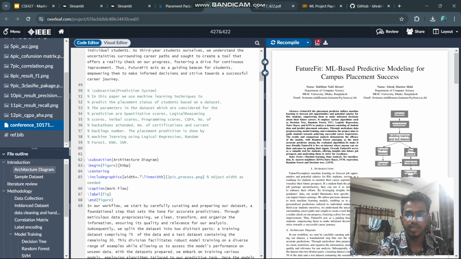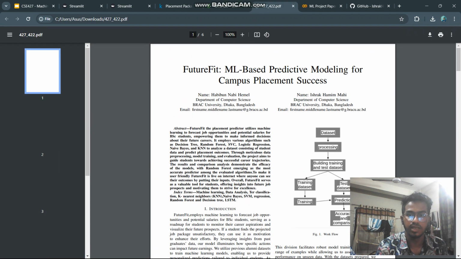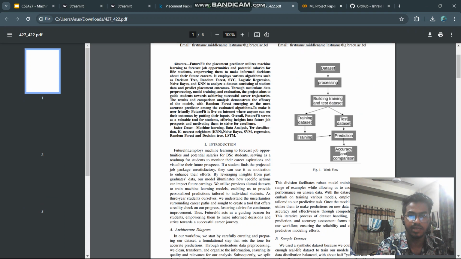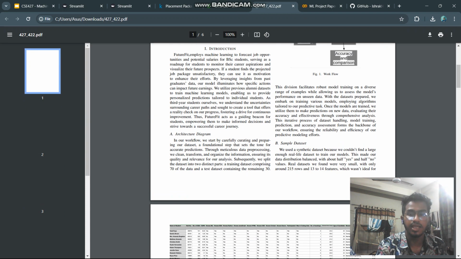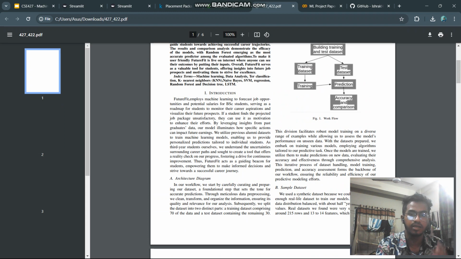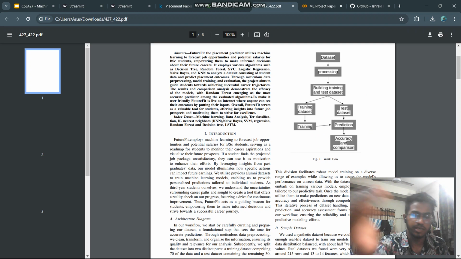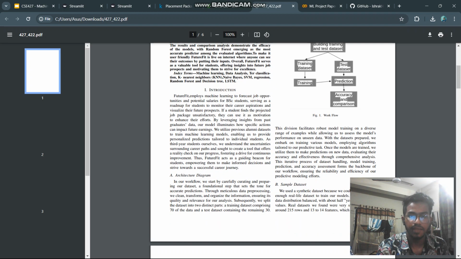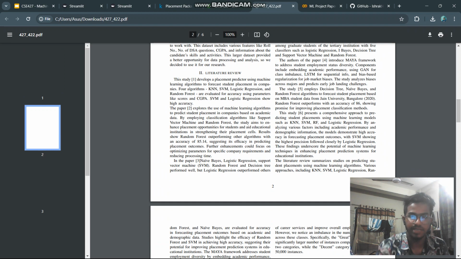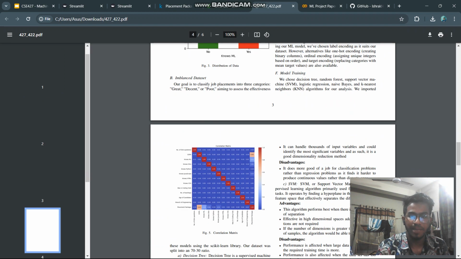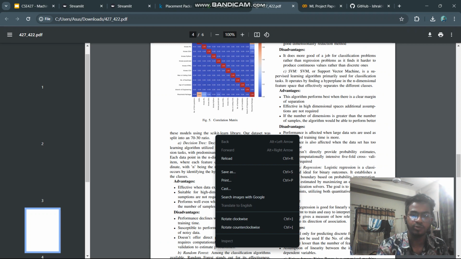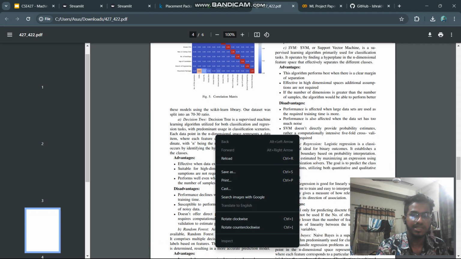If you want to see our paperwork, it starts with the title, then the author names, then we cover all the necessary things like the abstract and introduction. In the introduction part, we have subcategories like the architecture diagram and sample dataset. In this part, we mention thoroughly what we have actually done, to visualize for the users the dataset collection, processing, and everything else. Then we give a summary of the literature review. Then we start the methodology part, where we also discuss the data processing, and we give a brief idea about our models, like advantages, disadvantages, and a summary of each.